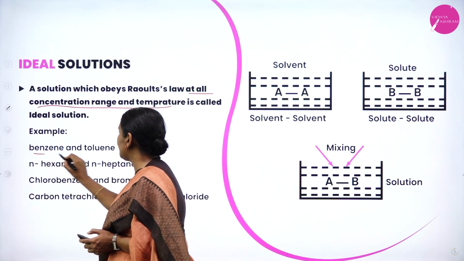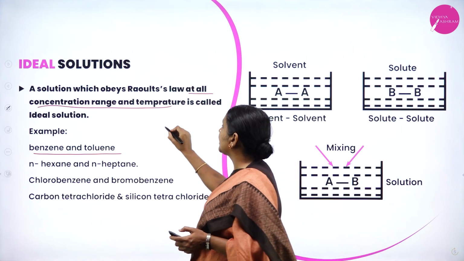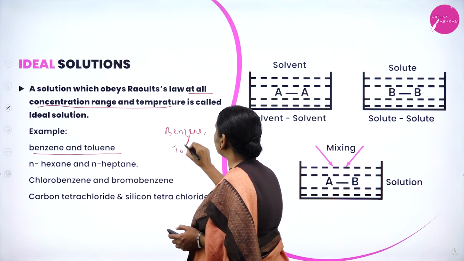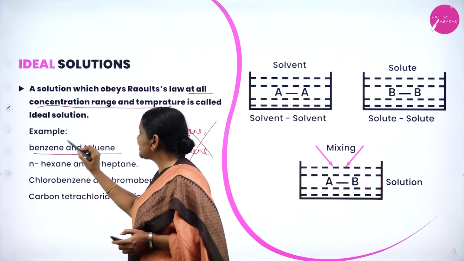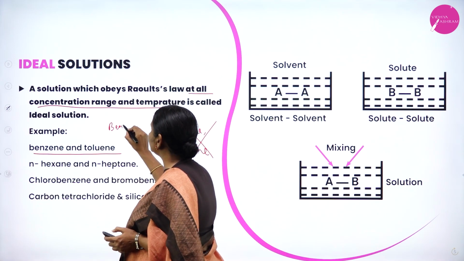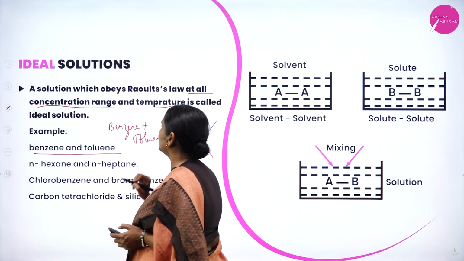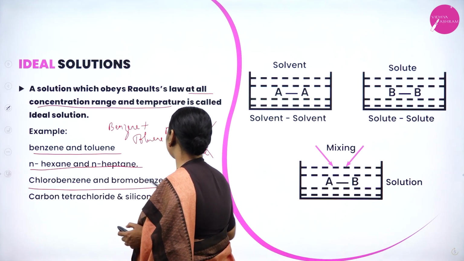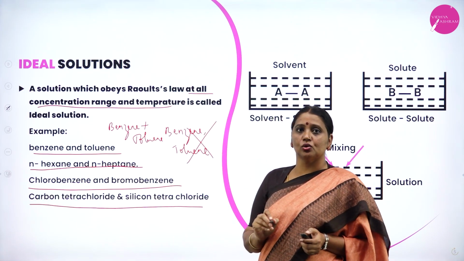A very good example of an ideal solution is benzene and toluene. Don't write the example as benzene, comma, toluene. Write benzene and toluene, or benzene plus toluene. Other examples: n-hexane and n-heptane, chlorobenzene and bromobenzene, carbon tetrachloride and silicon tetrachloride.